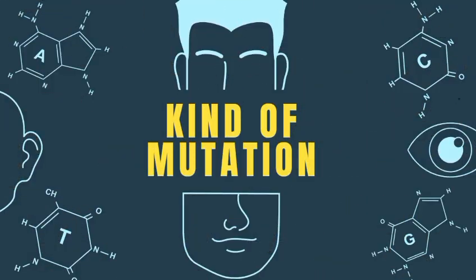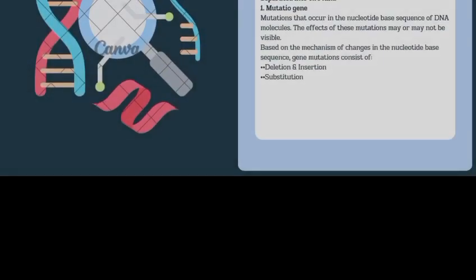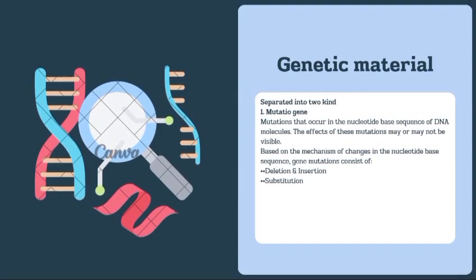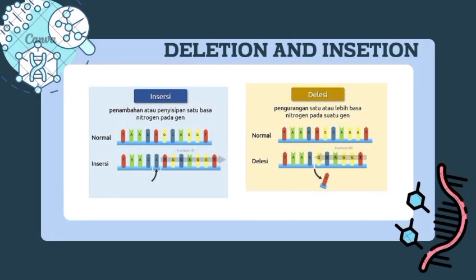And next is the kinds of mutation, slide 9, types of mutation in genetic material. There are two major categories. Number one is gene mutation, a mutation that occurs in the nucleotide base sequence of DNA molecules. The effects of this mutation may or may not be visible. Based on the mechanism of change in the nucleotide base sequence, gene mutation consists of deletion, insertion, and substitution.